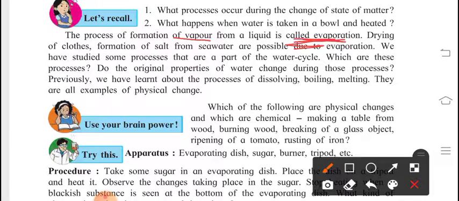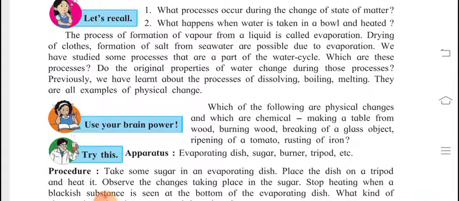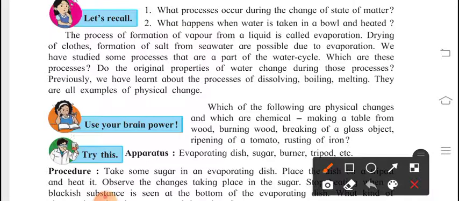Okay, what is the meaning of evaporation? The definition of evaporation is the process of formation of vapor from liquid. Drying of clothes and formation of salt from seawater are possible due to evaporation. From seawater we get salt, and that is possible due to evaporation.